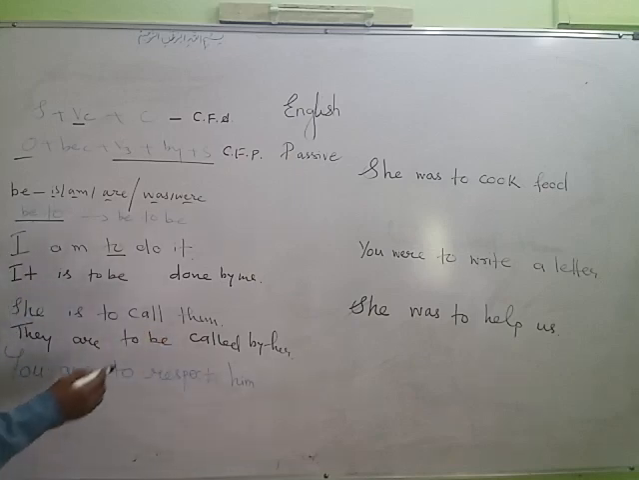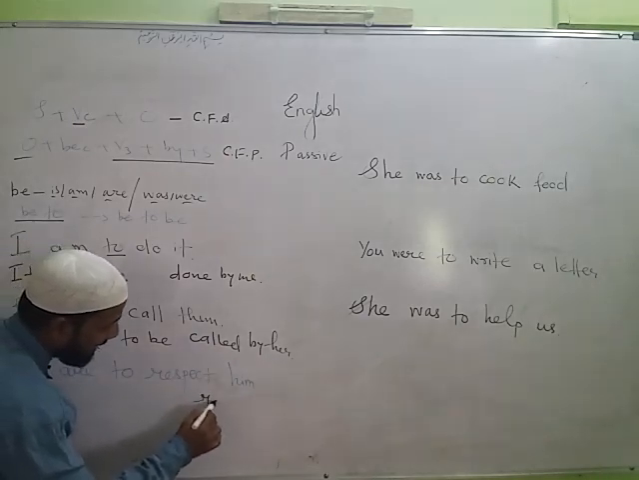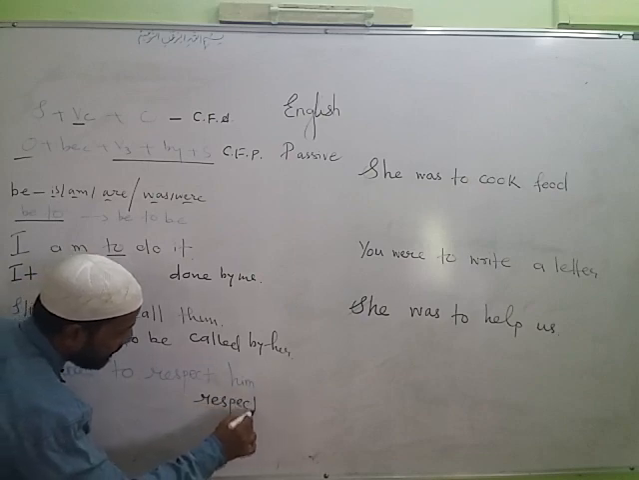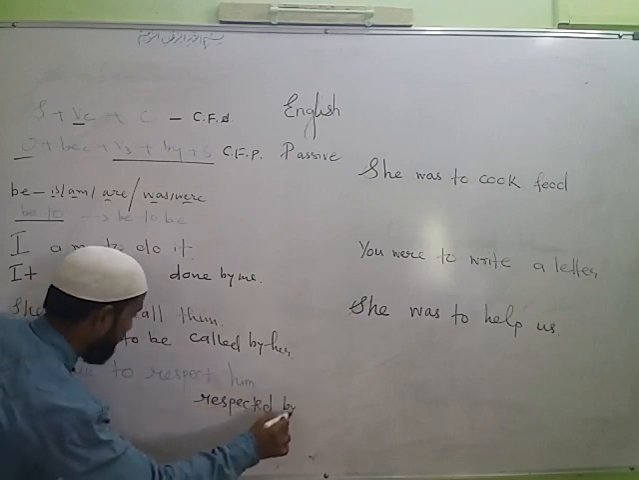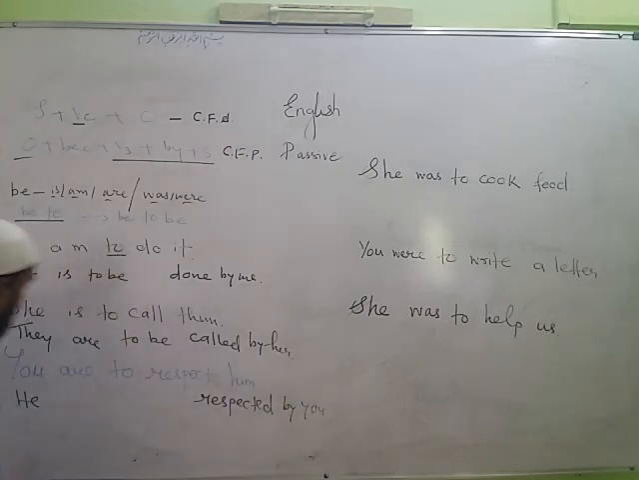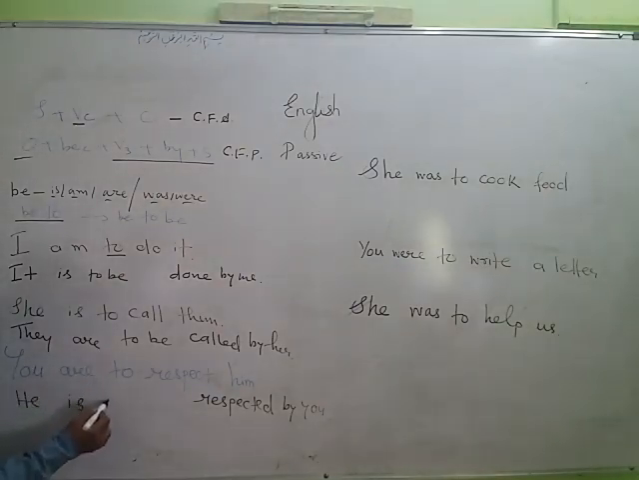Next sentence, you are to respect him. Him becomes he. Third form, respected by you. He respected by you. Now are was used in the question. Why? The subject was you, but now this are will be changed into is, and to will be changed into to be. Your answer will be he is to be respected by you.